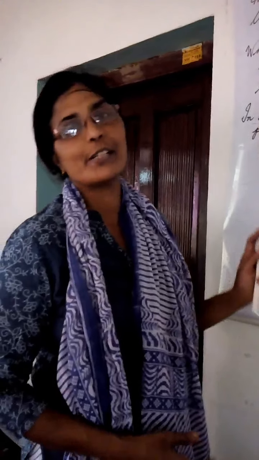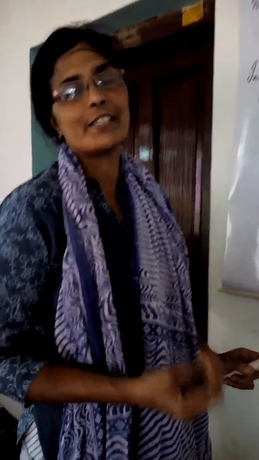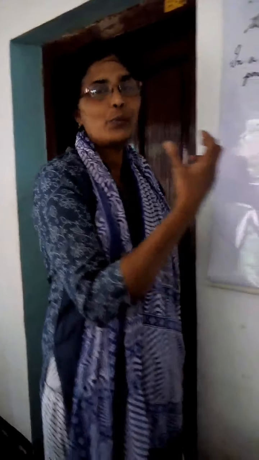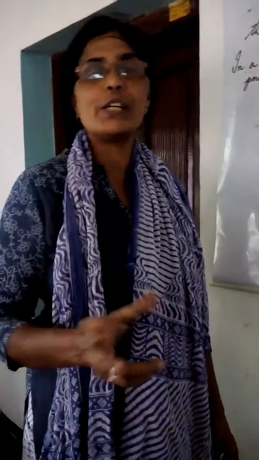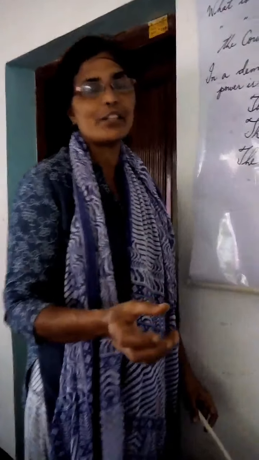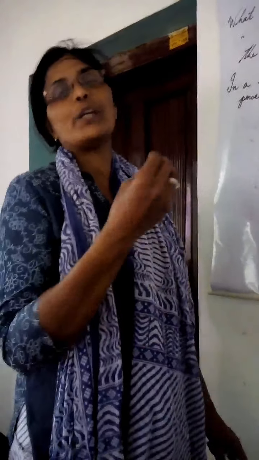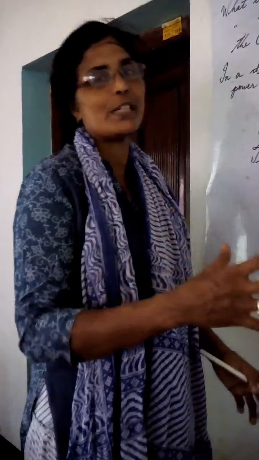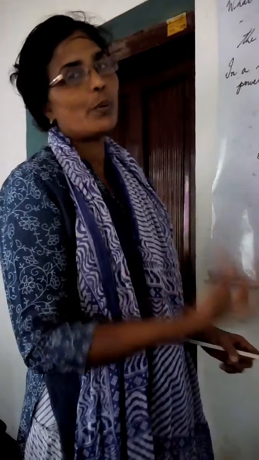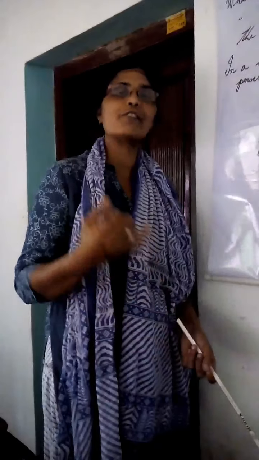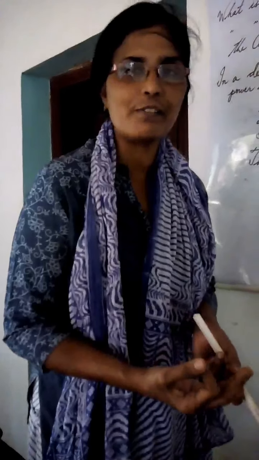Let us learn about the next lesson of politics. That is, we are going to study more in detail about the working of various institutions. And remember, when we are saying this word institution, we are referring to administrative institutions. In administrative institutions, you should know that we are including the various organs of government, and also we are including the parliament. Parliament, when we are saying about the Lok Sabha and the Rajya Sabha. When we are talking about the organs, we are referring to legislature, executive and judiciary.